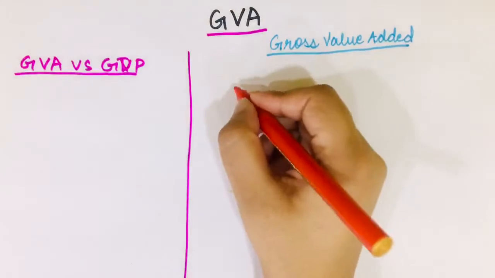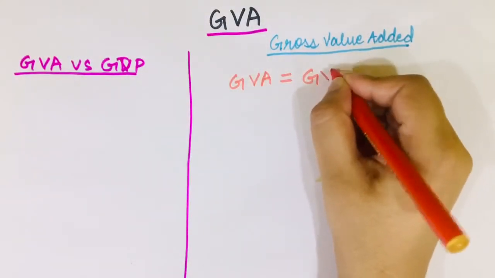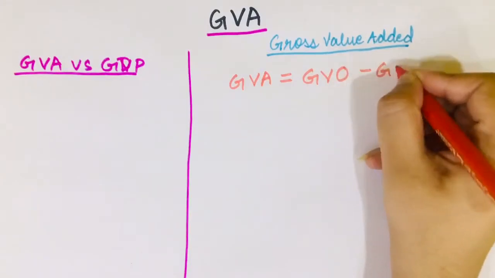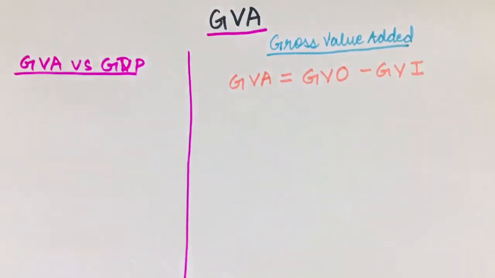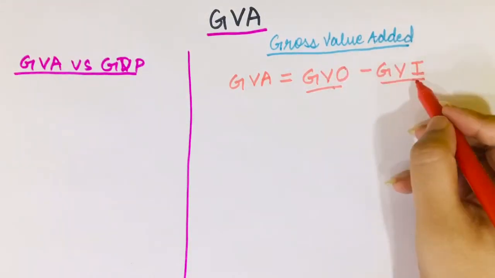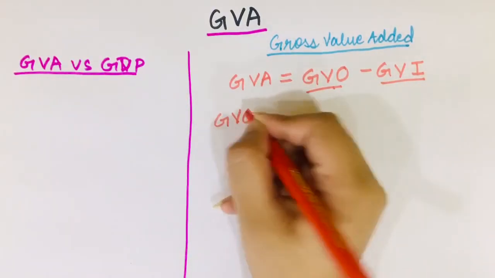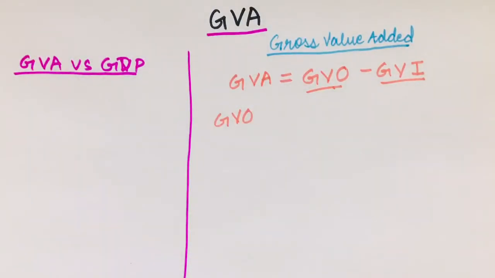So let's start with GVA, gross value added. First let's look at the formula for GVA. When we say GVA, we say that it is gross value of output minus gross value of input. So now let's understand what we mean by GVO and GVI. GVO is gross value of output and GVI is gross value of input. So friends, when I talk of GVO, basically I am talking of the total output of all the final goods and services. So let's understand this with an example.